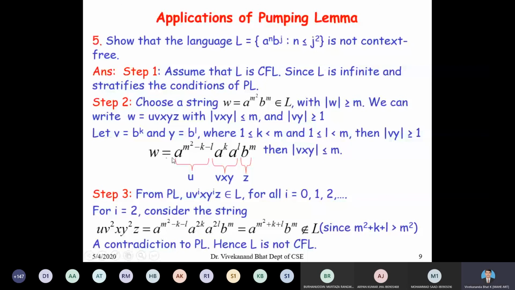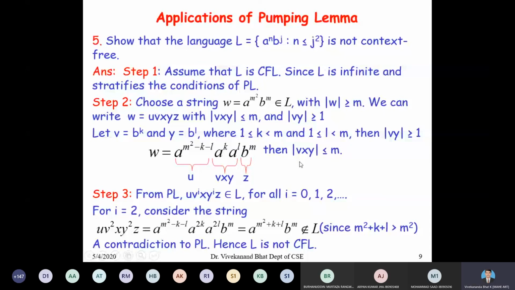So we can decompose this in the form w equal to a to the power of m square minus k minus l, a to the power of k, a to the power of l, into b to the power of m. Just note this small printing error. This v should be a to the power of k and y should be a to the power of l, as in the previous problem. I will correct that in my slide.